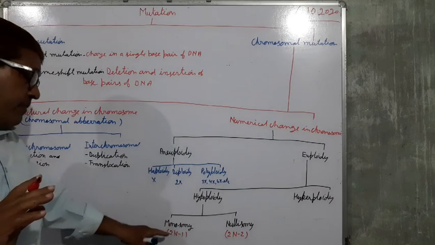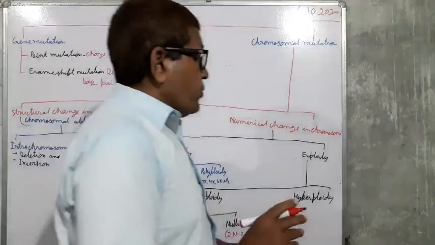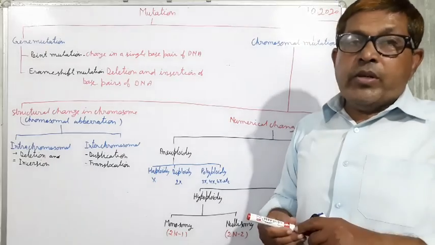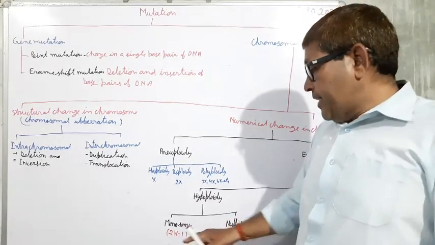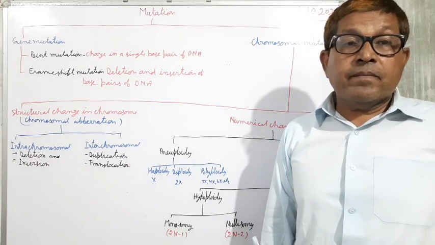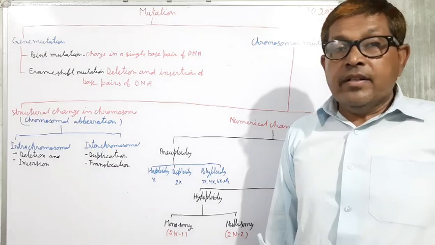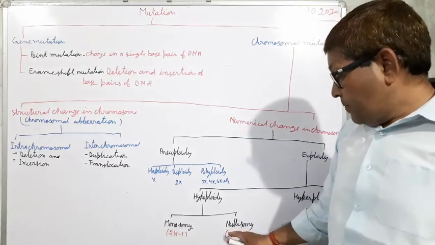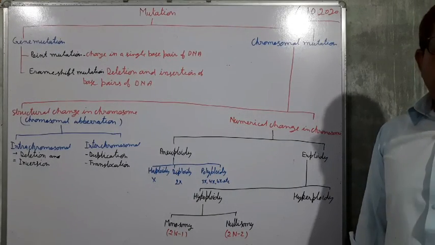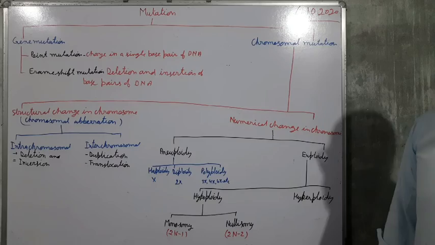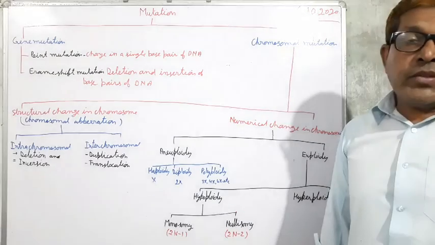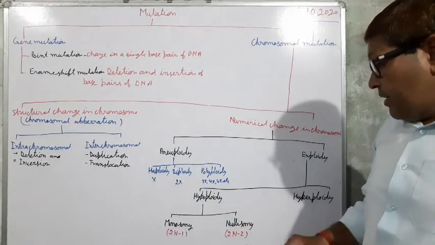Suppose the diploid number of chromosome is 26, then in monosomy there will be 26 minus 1, that is 25. In nullisomy, 26 minus 2, there will be 24.